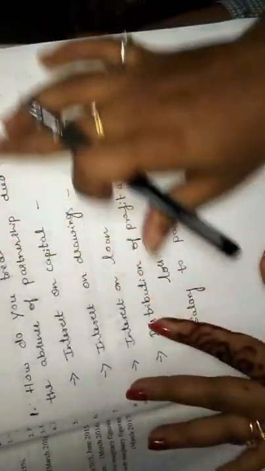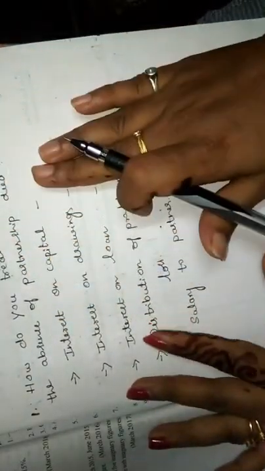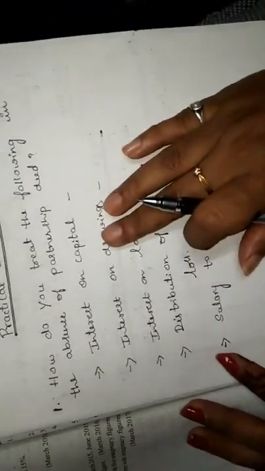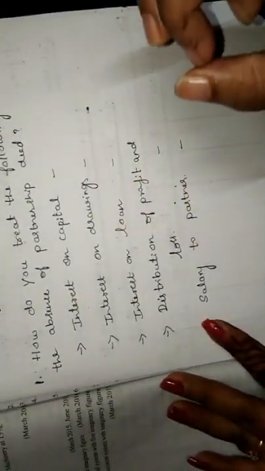How do you treat the following in absence of partnership deed? First, you have to write the question. After that you have to write the following terms. The first one is interest on capital.